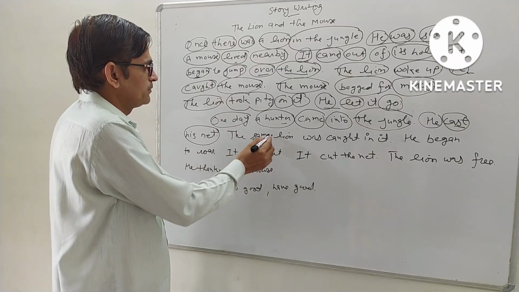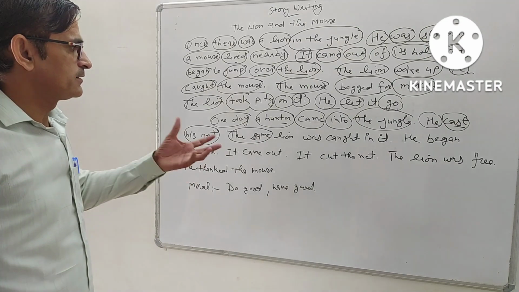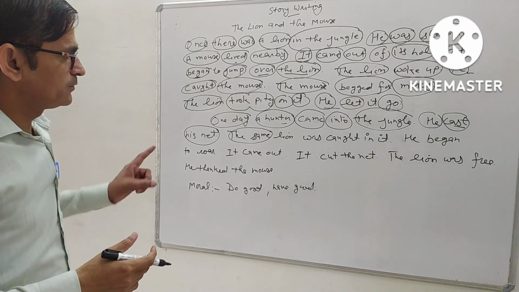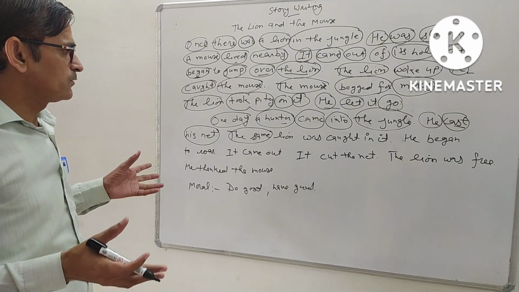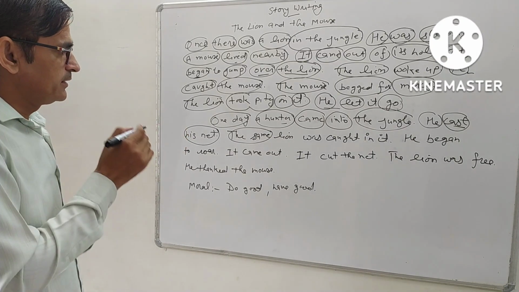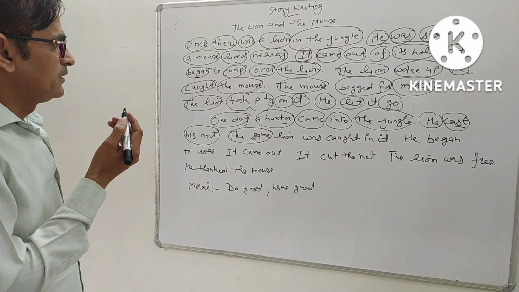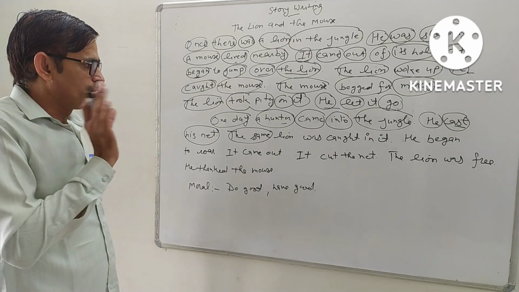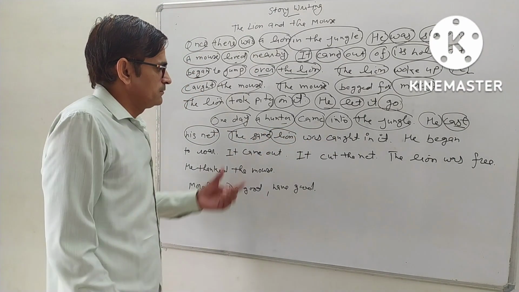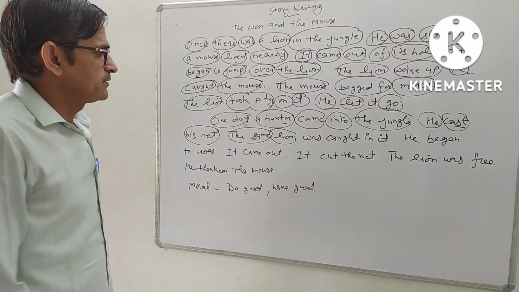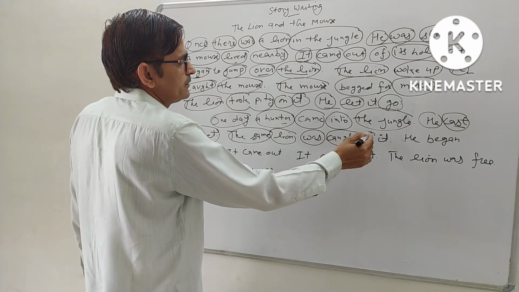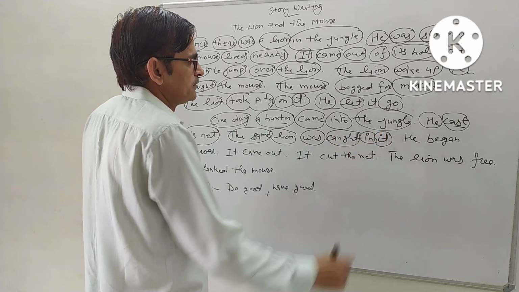The same lion was caught in it. Same lion means that lion. Who's that lion? That lion who was sleeping in the jungle when the rat came out of its hole and started to jump over his body. The same lion was caught in it. The same lion is the subject, and was caught in it. Was is a helping verb, and caught is the third form.